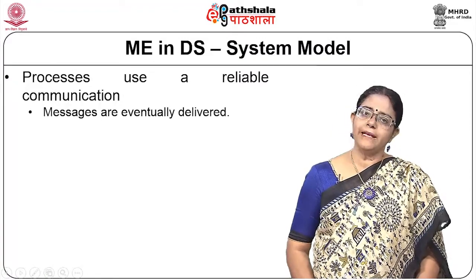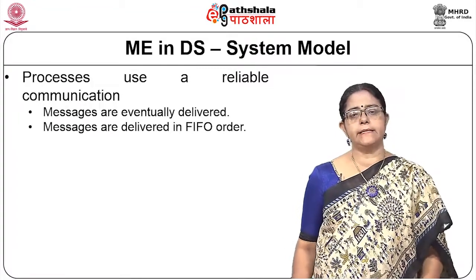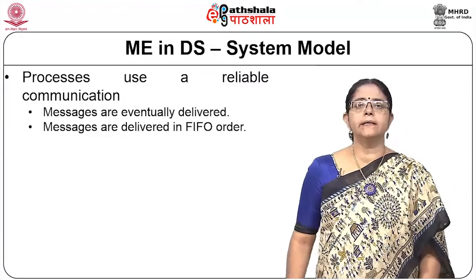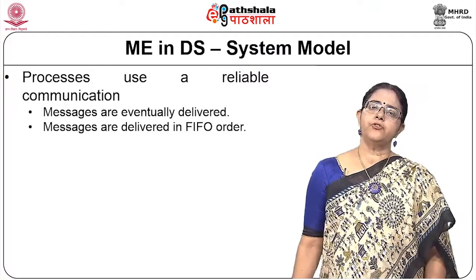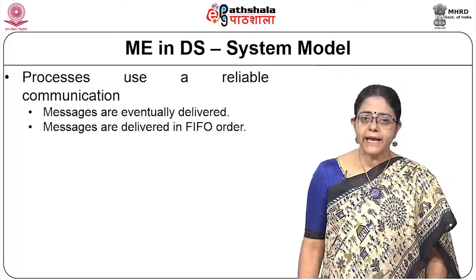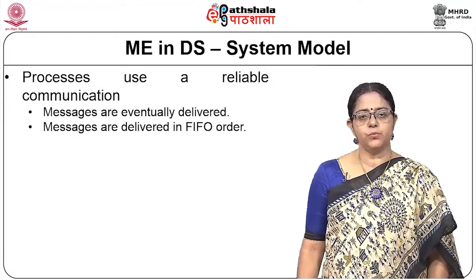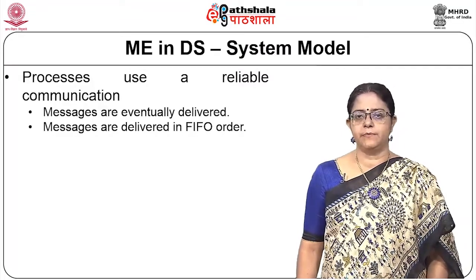So, messages will be eventually delivered, and the other guarantee that our reliable communication will give is that the messages will be in FIFO order, which means that if I am trying to access a data and then I am trying to make changes in the data, the change message will be received by the server only after the access message is received.